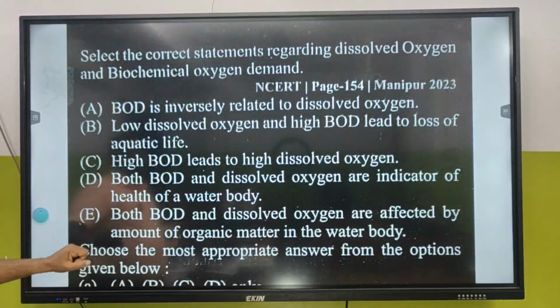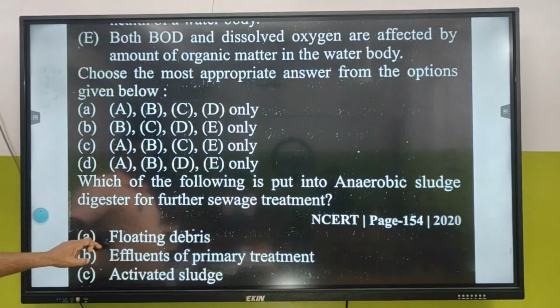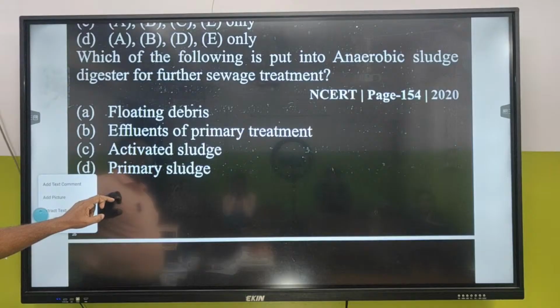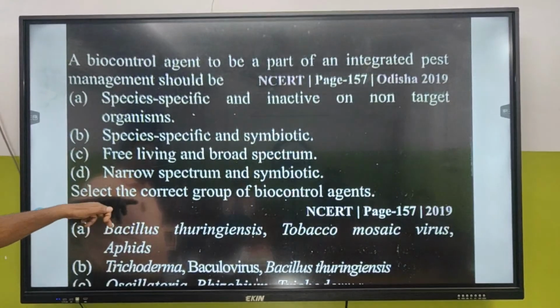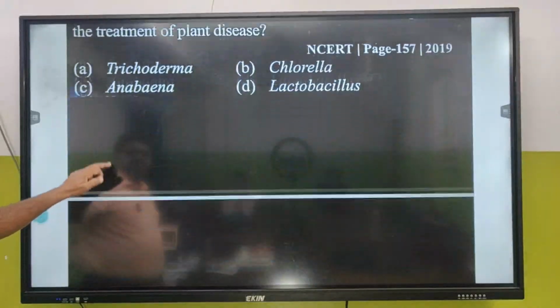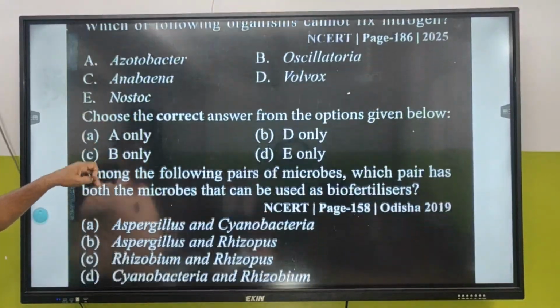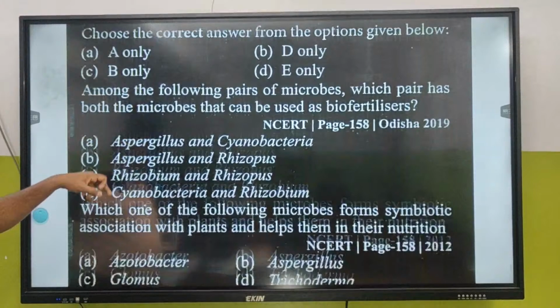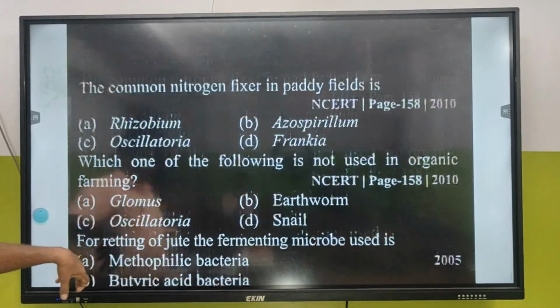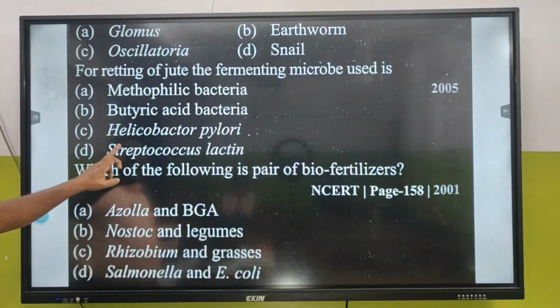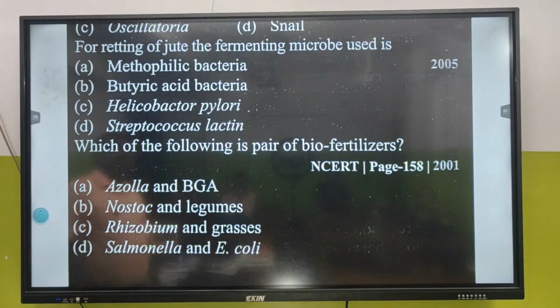This is BOD. We have not done this, leave it. Which of the following is protein, large digester? I won't say, we have not done this. Next day we are going to talk about all this. Clear? No, we have not done this. This last one, I can't do.